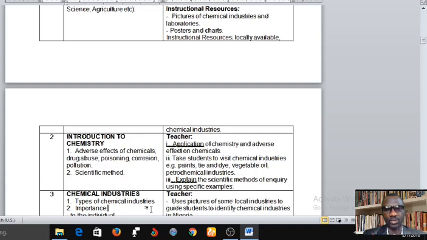Number 2, take students to visit chemical industries. Example: plant dye, vegetable oil, petrochemical industries. Explain the scientific method of inquiry using specific examples. So these are the things the teacher will teach you, and then probably take you for excursion to some of the industrial chemical plants in your locality.